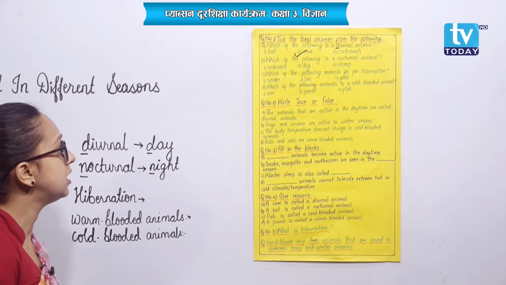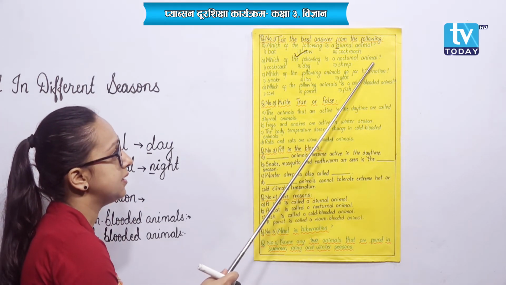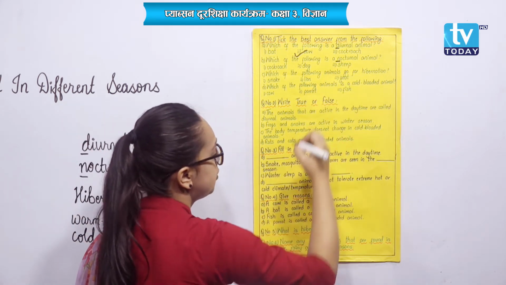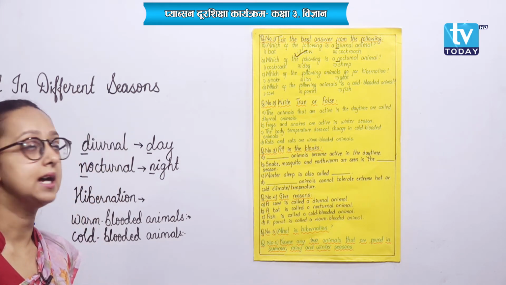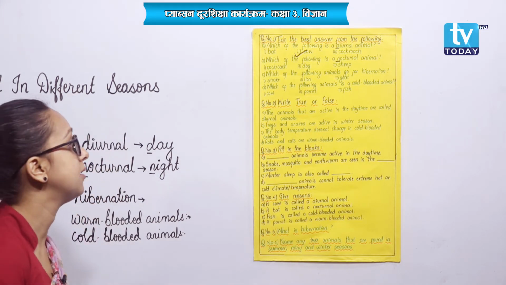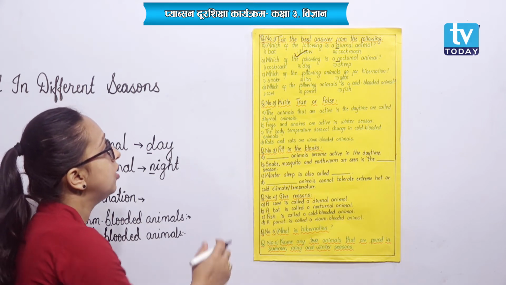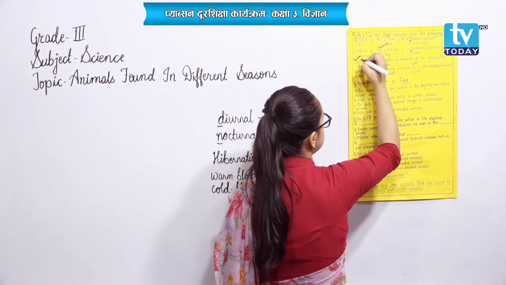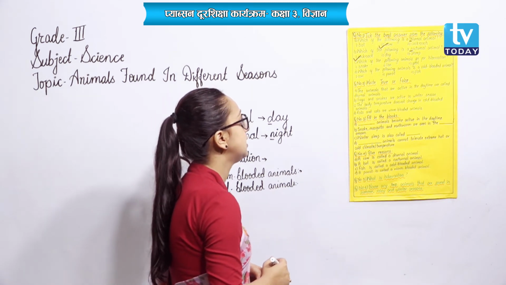Similarly, moving on to number B. Which of the following is a nocturnal animal? Here, nocturnal starts with N. What does that mean? It remains active during the night time. So, cockroach, dog or sheep, which one is the nocturnal animal among these? Here, cockroach remains active during the night time. So, that cockroach is the nocturnal animal.